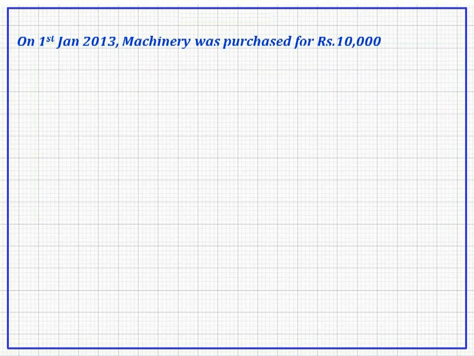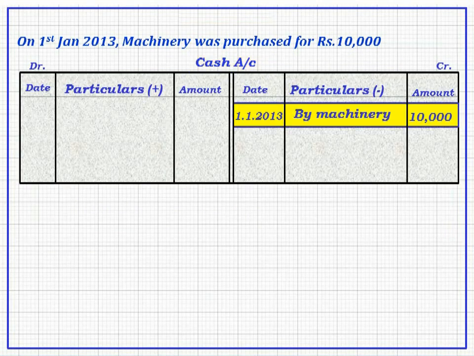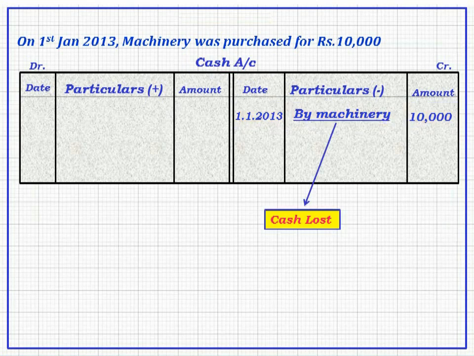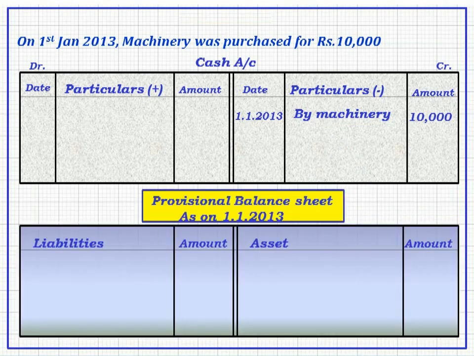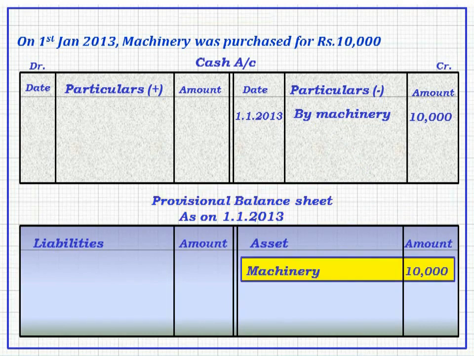On the cash book, on credit side, you will find buy machinery rupees 10,000 because you have lost the cash on this date because you have bought the machinery. But on another side, you have created one asset in the name of machinery. So if you make a provisional balance sheet on 1st January 2013, on asset side, you will find machinery, rupees 10,000.